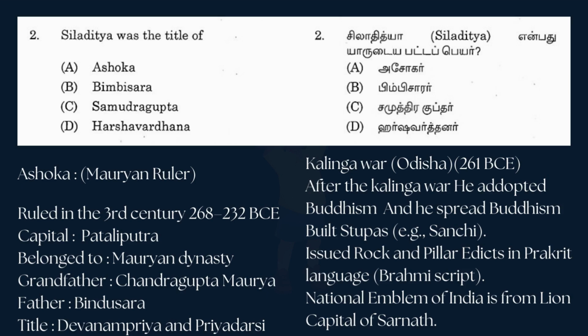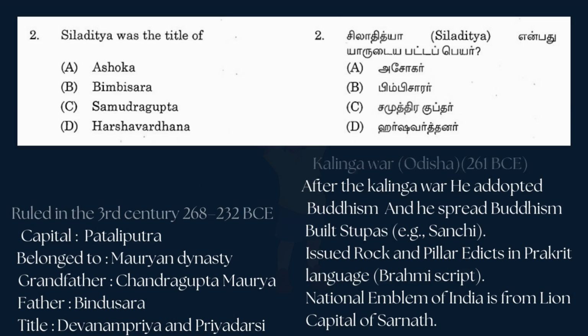After the Kalinga War he adopted Buddhism and he spread Buddhism. He built stupas, e.g., Sanchi. Issued rock and pillar edicts in Prakrit language, Brahmi script. National emblem of India is from the Lion Capital of Sarnath.